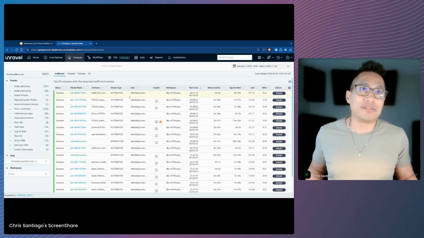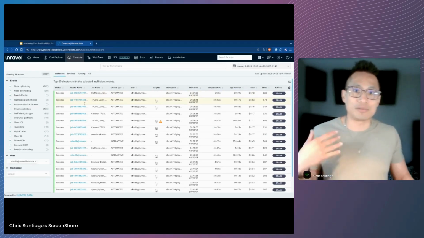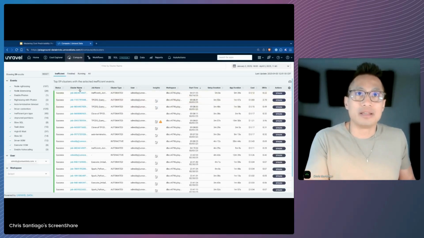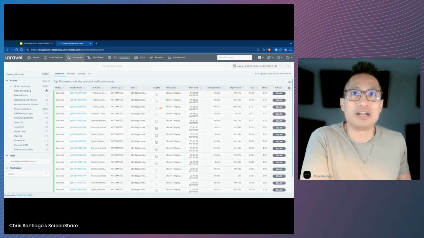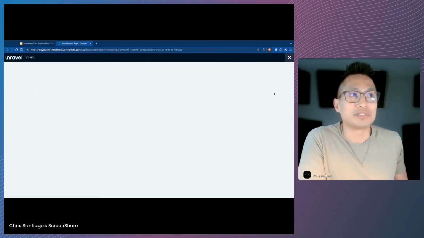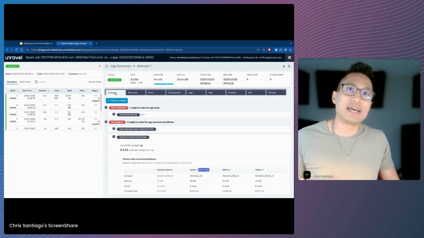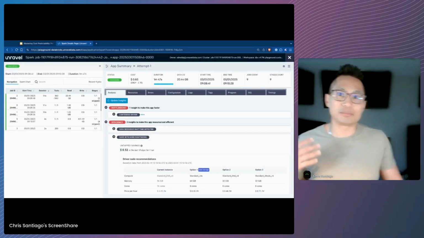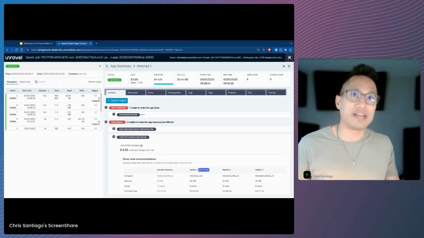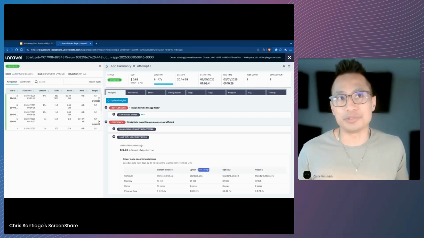So now I'm looking at the inefficient jobs, and what you're seeing here is a list of clusters that were deemed inefficient. Let's go ahead and pick one as an example here. So I'm going to just filter on this node right sizing here. And I'm going to go into Spark here. And just to call your attention, this analysis tab is Unravel's purpose-built AI trying to find inefficiencies, if there are any, and if so, what are the recommendations to address?